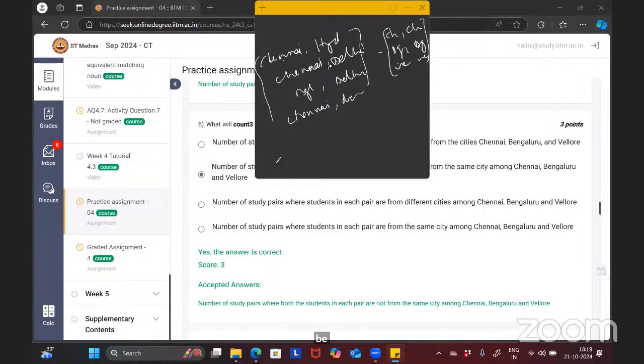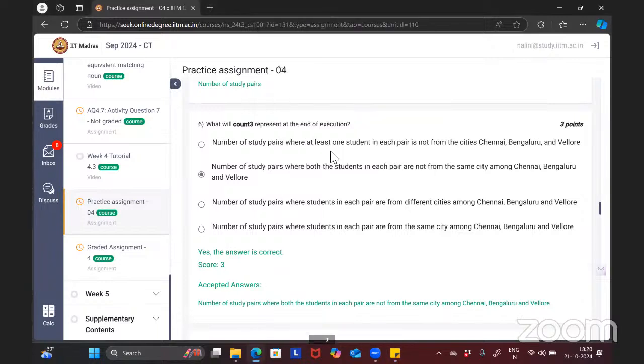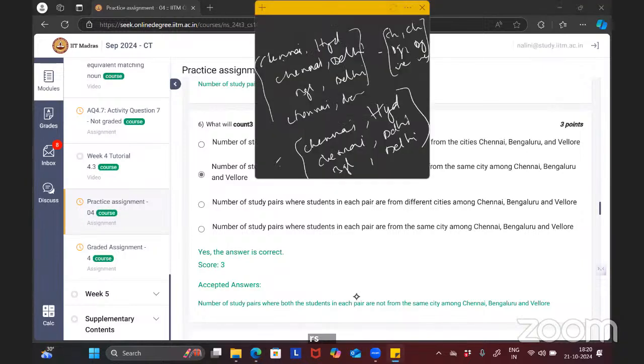I will get Chennai, Hyderabad. And if I subtract the common students, then I will get only Chennai, Delhi, Bangalore, Delhi. So you can see the number of study pairs where at least one student in each pair is not from the cities Chennai, Bangalore, Vellore.